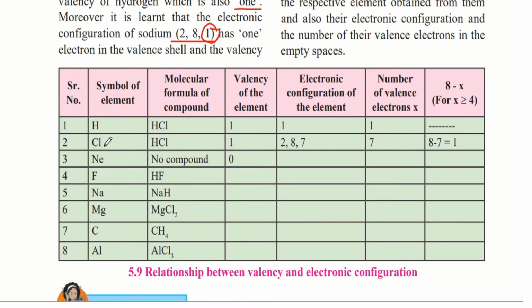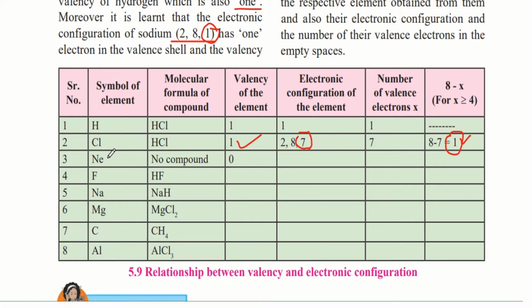The next one is chlorine. Chlorine is also present in this HCl compound. And since it also combines with just one atom, therefore its valency is 1. The electronic configuration of chlorine is 2, 8, 7. So therefore the number of valence electrons would be 7. Now when we do 8 minus 7, we get 1. So therefore this matches with the valency of the element.